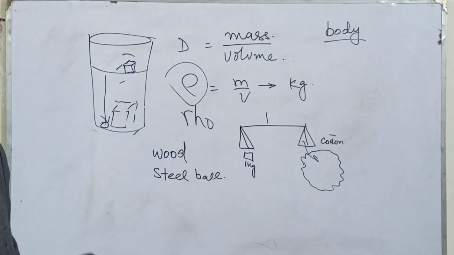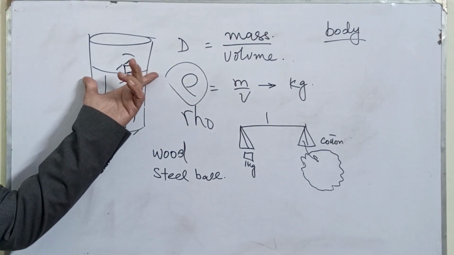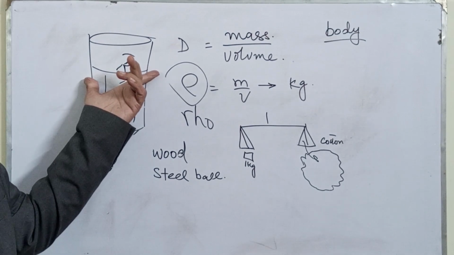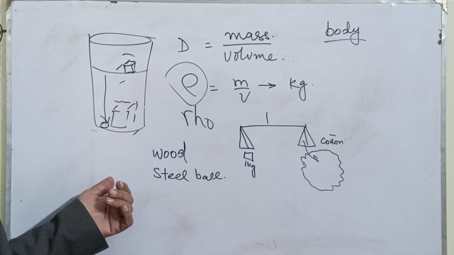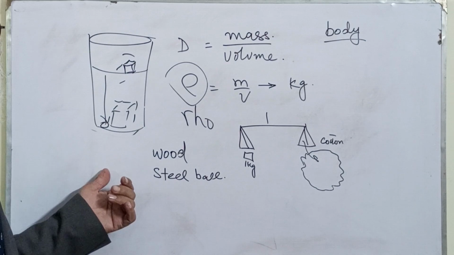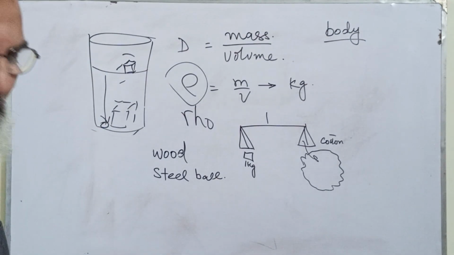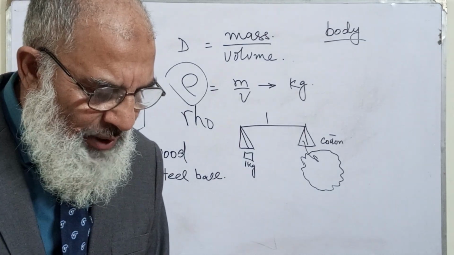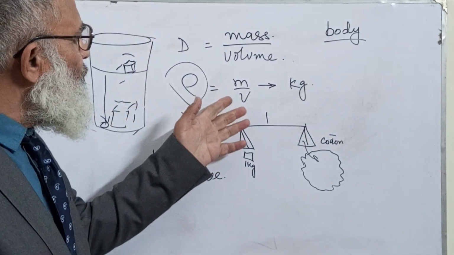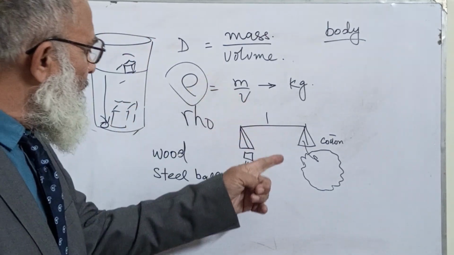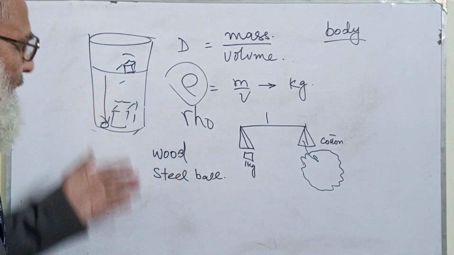The less dense things will always float on the surface of the water, and the heavier things will go down to the base of the water, like the steel ball. I have told you about the mass, the weight, and the density.